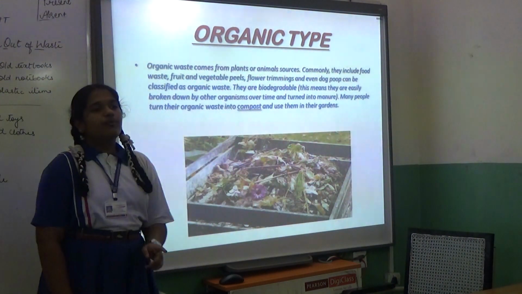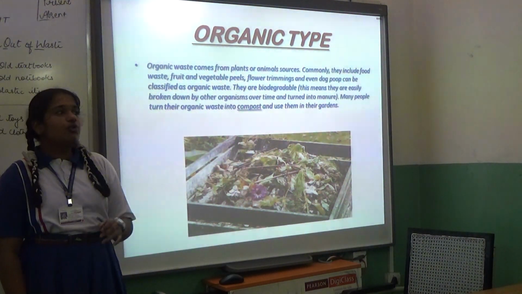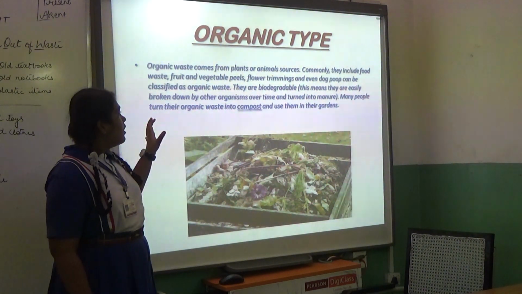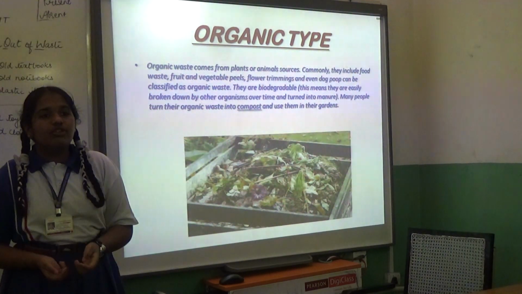Next is your organic type of waste, which comes from your agricultural lands. The agricultural waste can also be known as organic type of waste. This organic type of waste is biodegradable and it can be decomposed and used as manure in your lands.